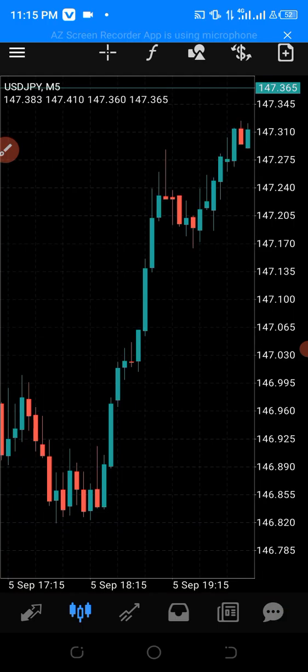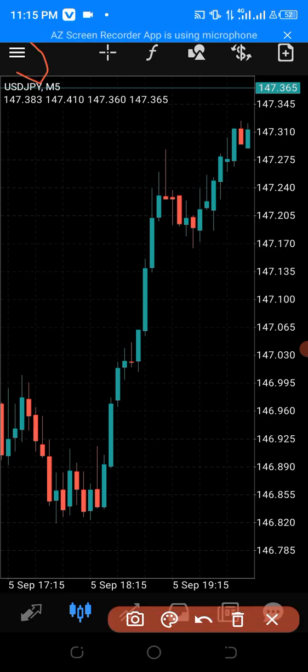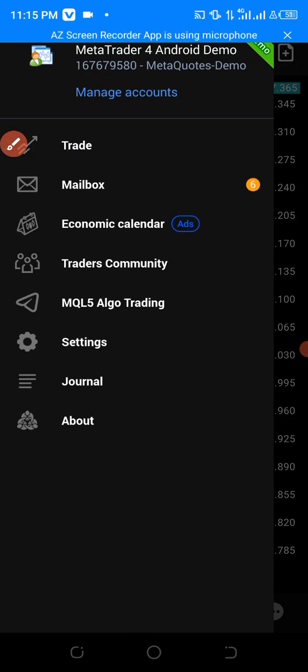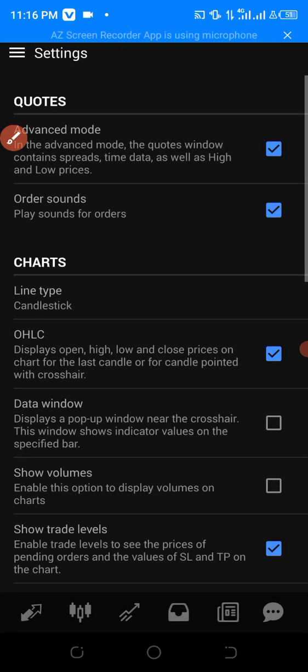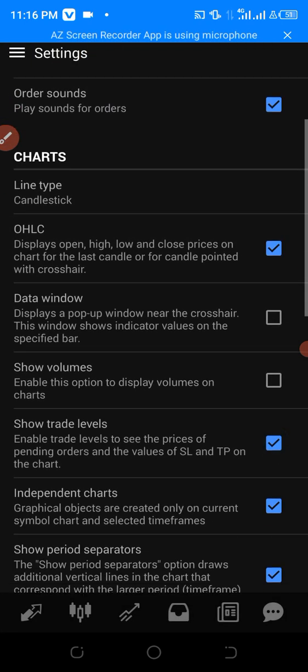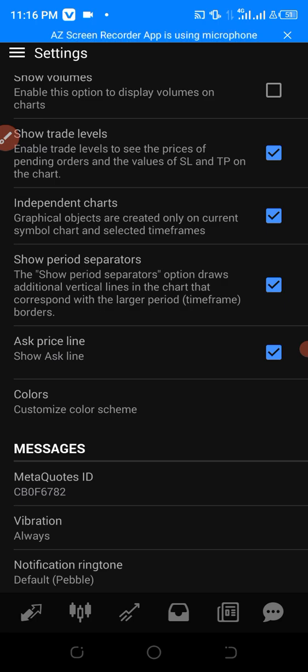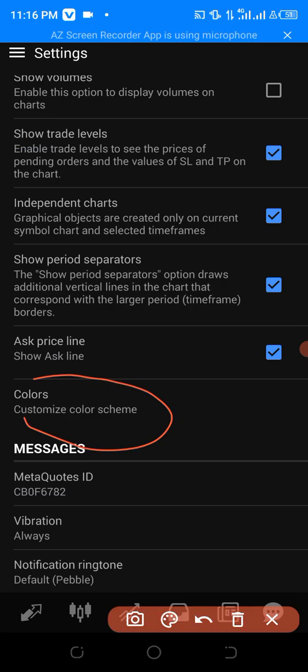So let me show you how to change the color of your candlesticks. You come to this point there, and right there you change the color of your candlesticks. You come to settings, you scroll down, you find colors here, right?